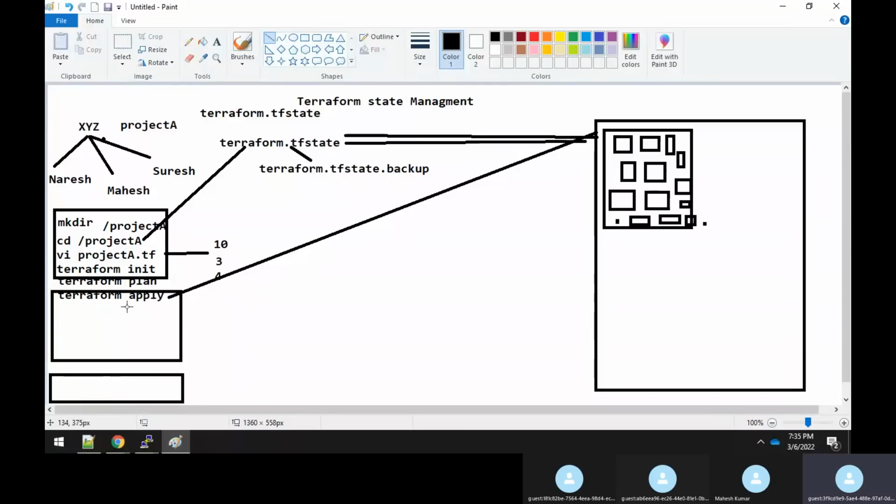Again when you're applying, in the apply you have mentioned the creation of two EC2 instances. But what happened? One EC2 instance has been deleted. A user has deleted it. It will recreate it again. That's all.